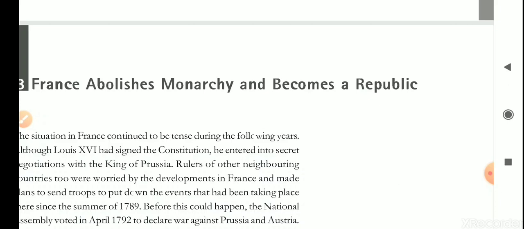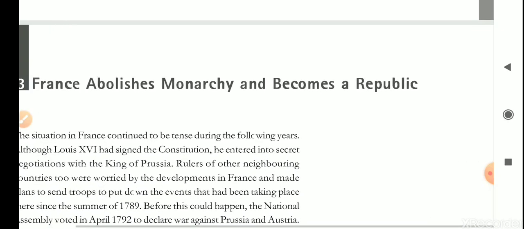France was an absolute monarchy before 1789. That was the French Revolution. After the French Revolution, when the Declaration of Men and Citizens was there in 1791, France became a constitutional monarchy. France was not an absolute monarchy. It was a democracy, but not a republic.